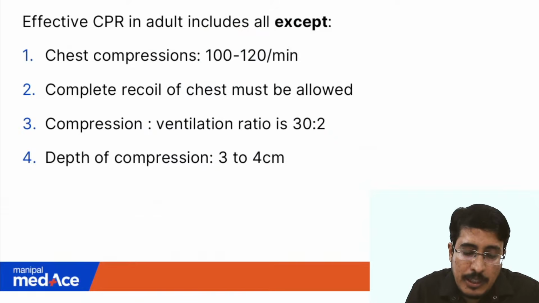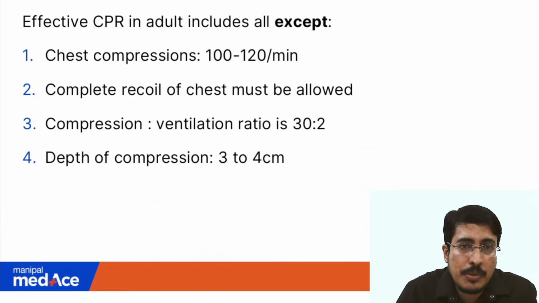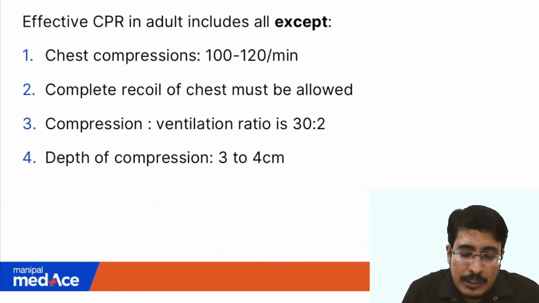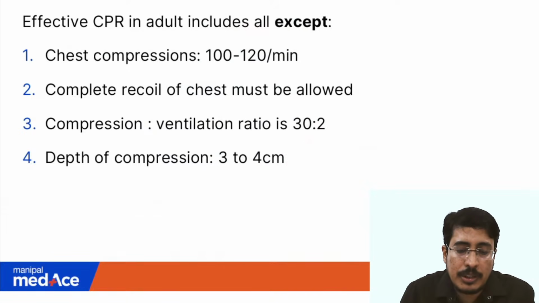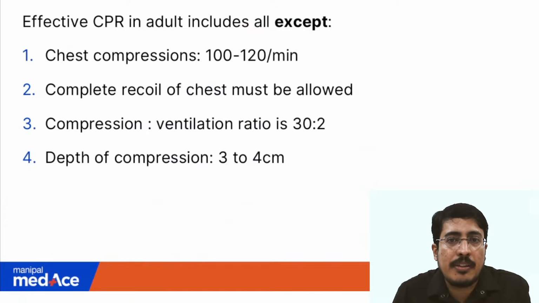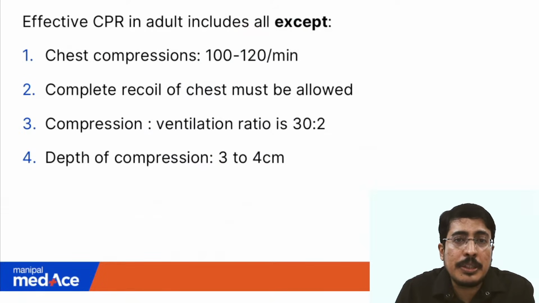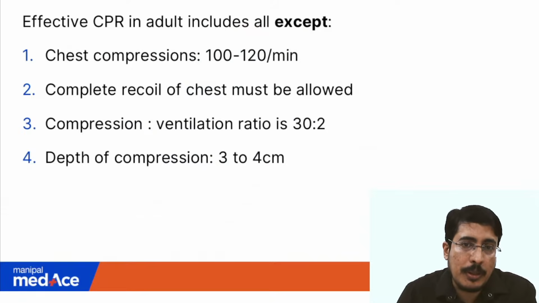So the options were chest compressions of 100 to 120 per minute. You should allow complete recoil of chest. Compression ventilation ratio in an adult is 30:2, and depth of compression should be 3 to 4 centimeters. So this is again a repeat from previous exams and slightly modified, that's all. Okay, this is as easy as it can get.